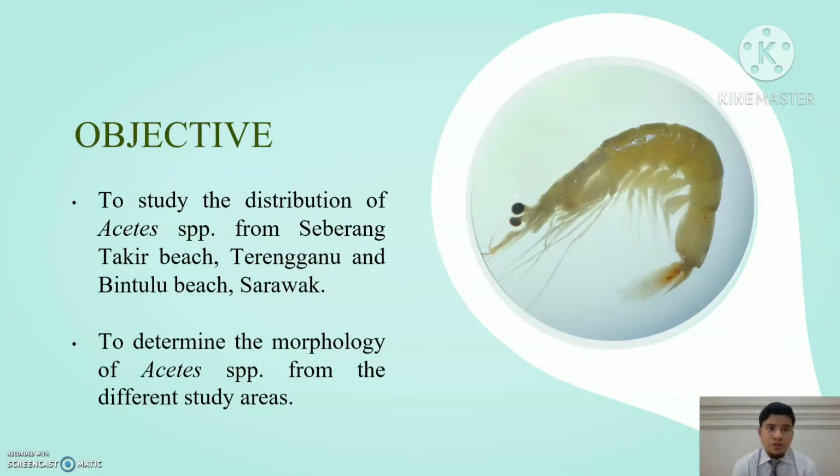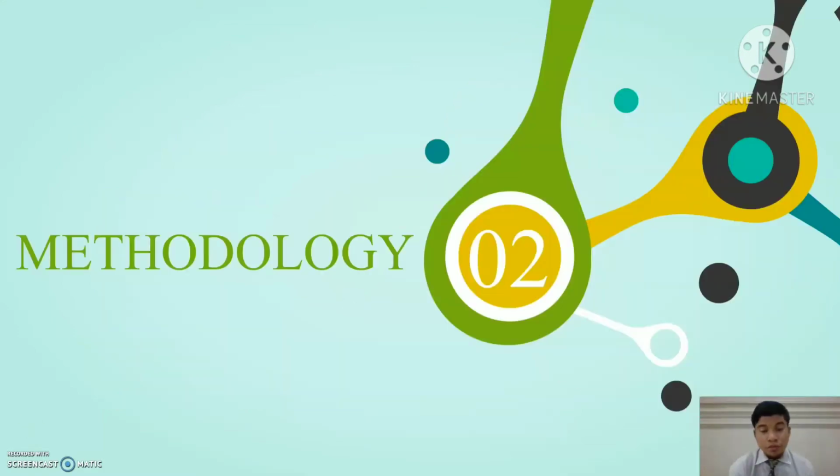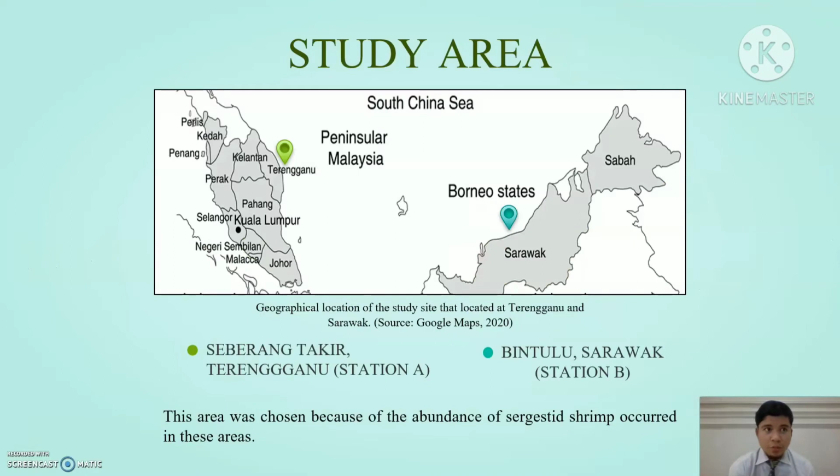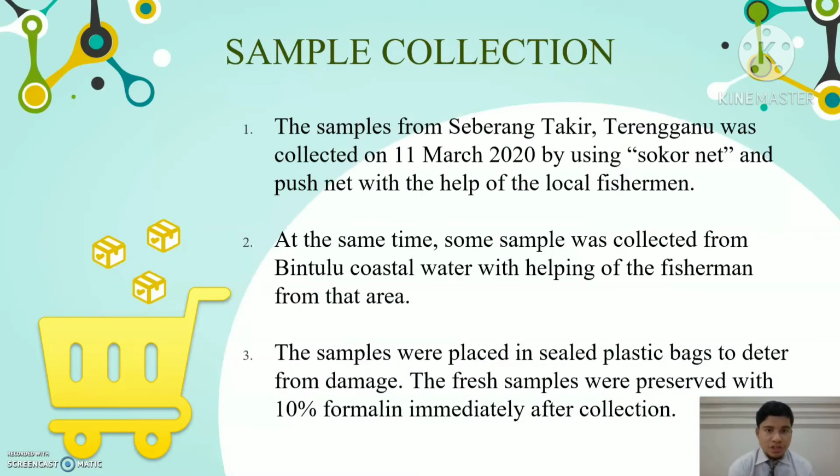The objectives of the study are to study the distribution of the species from Seberang Takir, Terengganu and Bintulu, Sarawak, and to determine the morphology of Sergestidae shrimp from the different study areas. For methodology, the sampling was conducted at Seberang Takir, Terengganu and Bintulu, Sarawak. These areas were chosen because of the abundance of Sergestidae shrimp occurring there.